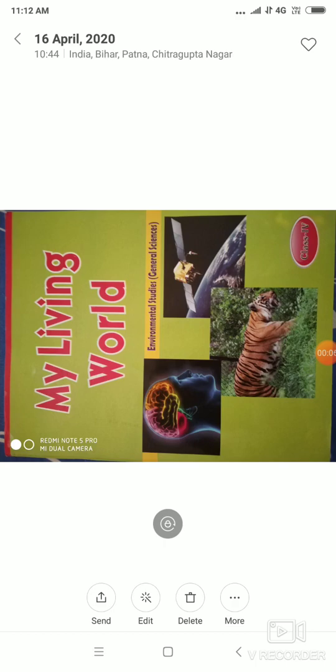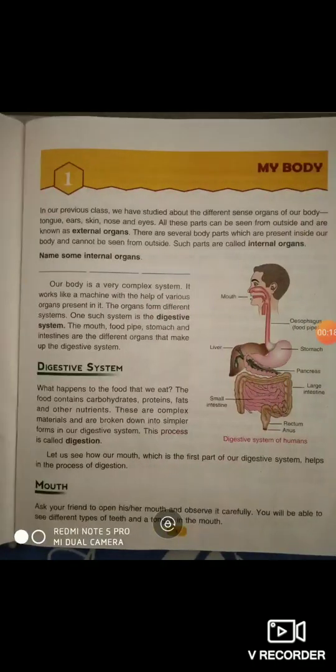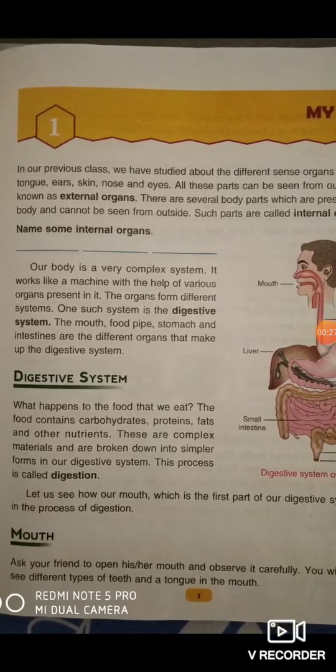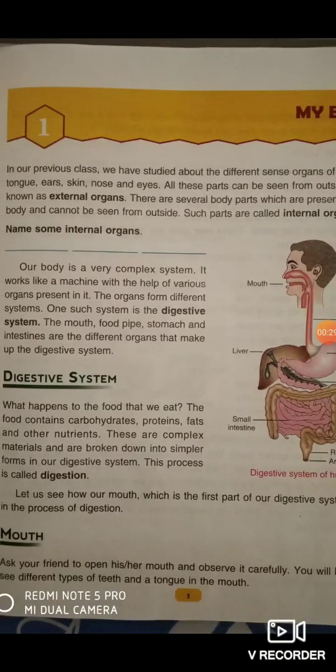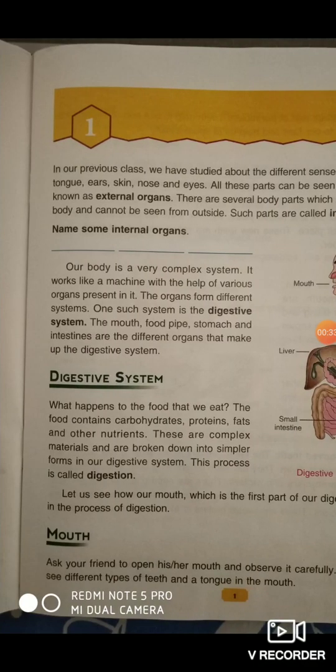So today, see your book. This is My Living World, and in this book, I will start a new chapter. That is My Body. That means revision of this chapter, as I have already explained this chapter in previous classes. So today, I am going to revise this chapter again. So see carefully. Chapter 1, My Body.